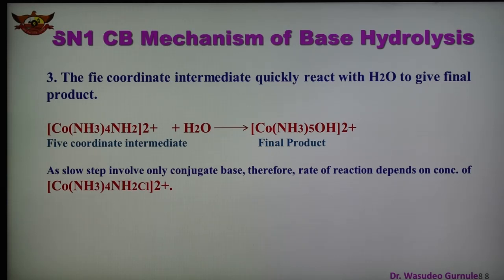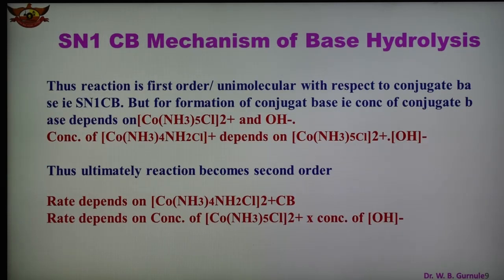So this is the third important point. And now we can say that the reaction is of first order, also known as unimolecular, with respect to the conjugate base, that is the SN1CB mechanism. We can write in short SN1CB.